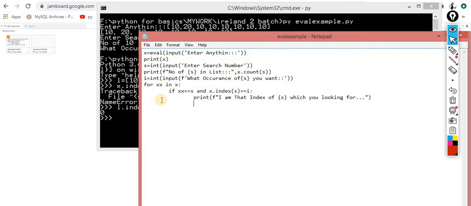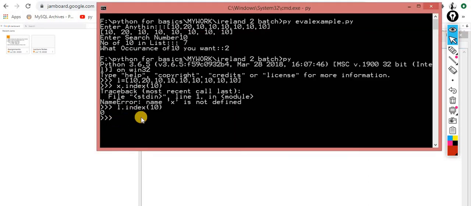Okay, this will not work, because what I am doing is index of 10, because that item is not there, it will work for the index of this one. Index of 10. Okay, so again the index of 20.